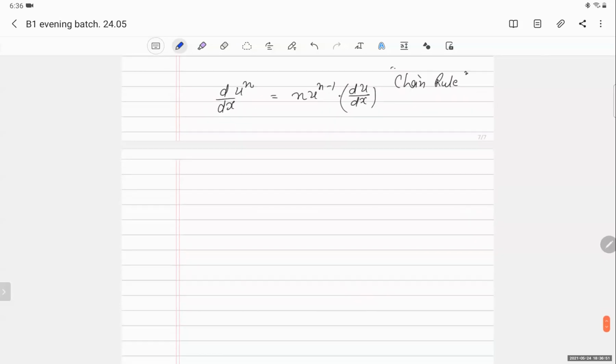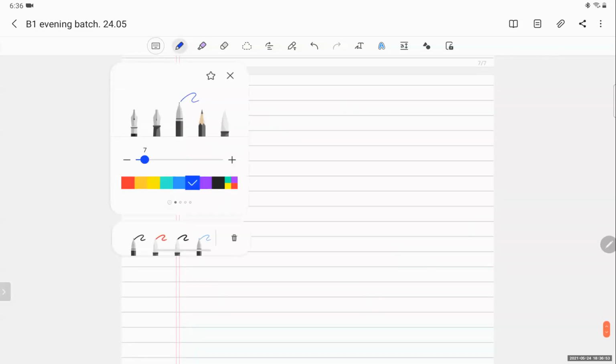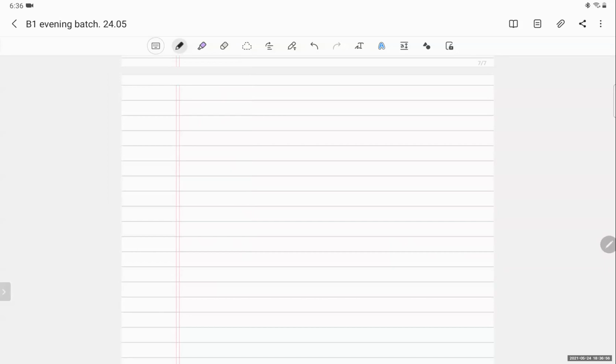Now we know the differentiation of simple functions, right? Function with constant into functions.